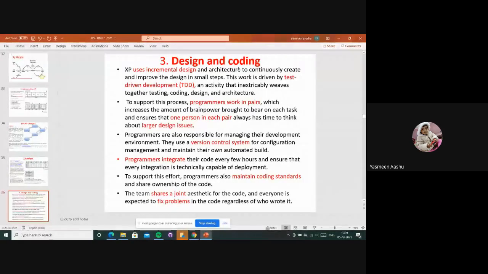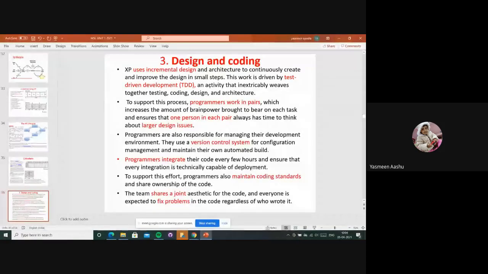Design and coding is the third level. Here XP uses incremental design and architecture to continuously create and improve the design in small steps, and they use TDD methods.